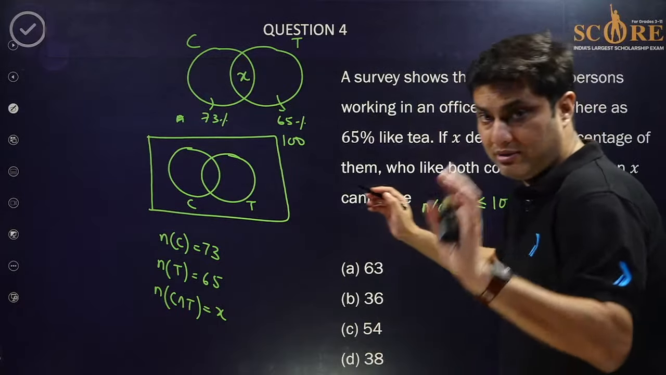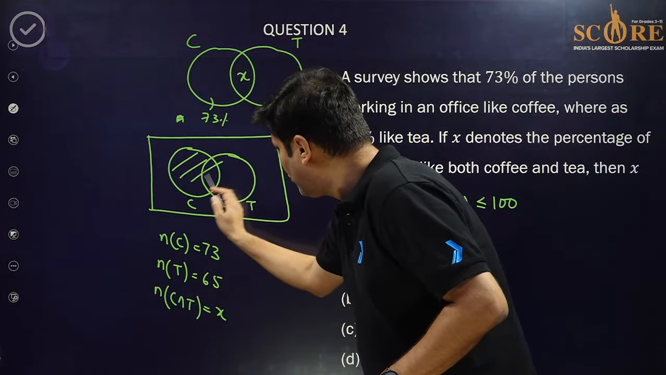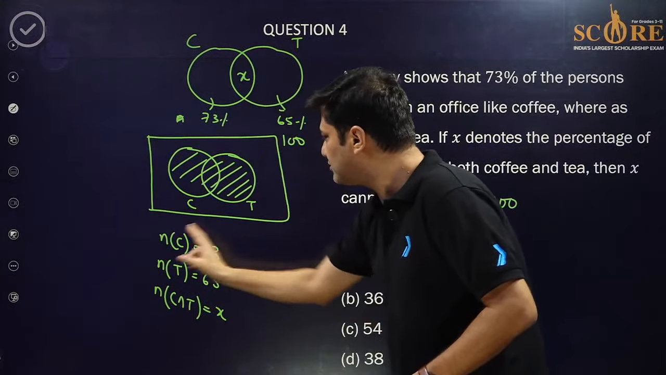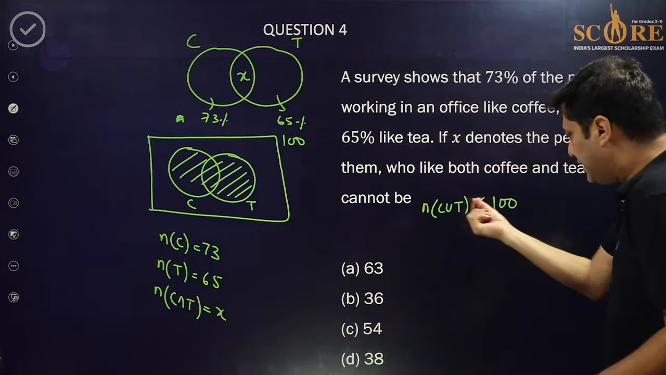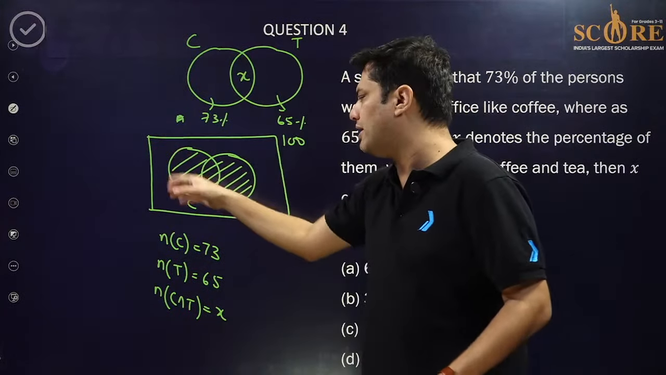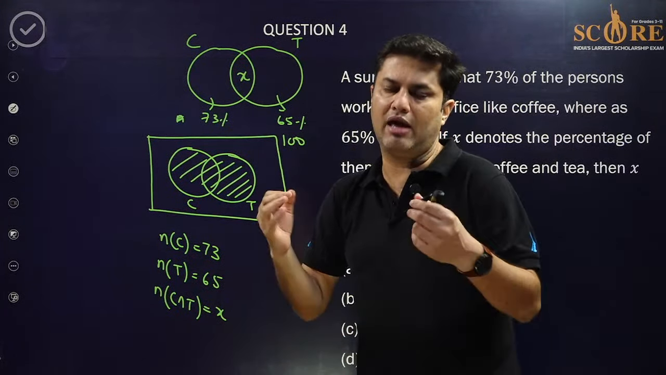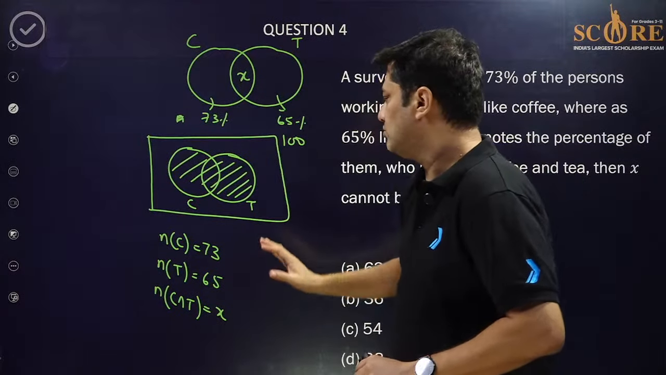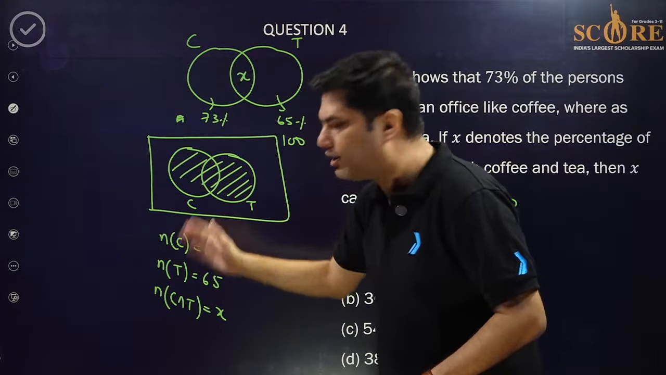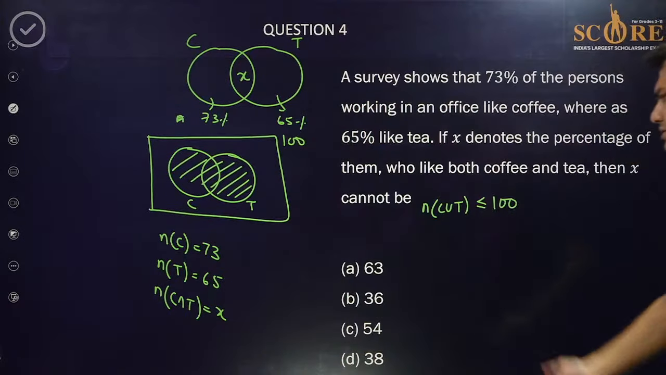So the union, simple beta, the union of coffee and tea is obviously less than this universal set, 100. But it can be equal to 100 also. Maybe there are 0 persons who are not liking tea or coffee, but everyone is liking either tea or coffee. So the union is equal to 100 also, and in the Venn diagram accordingly it's less than 100 also. I think that will solve your question.